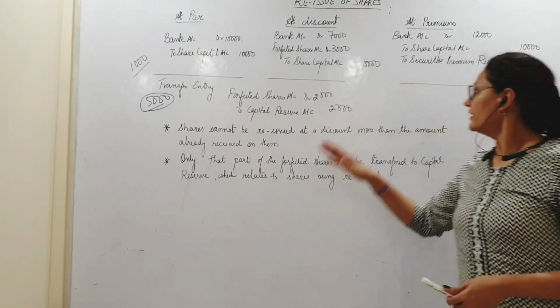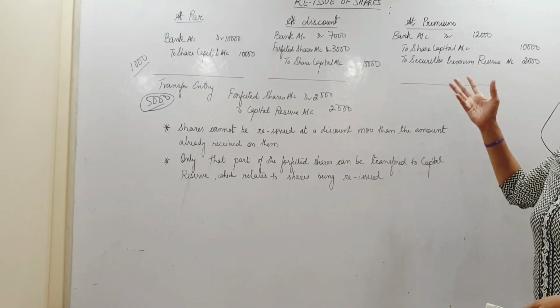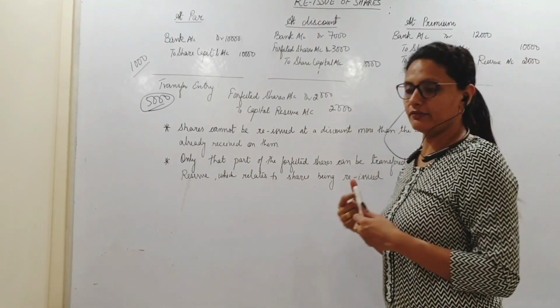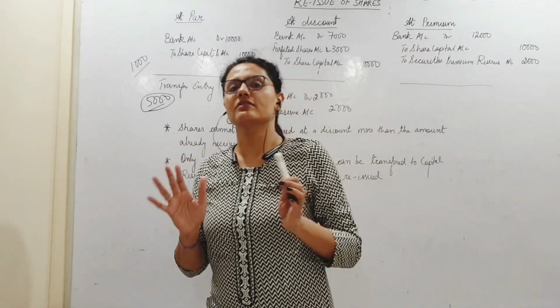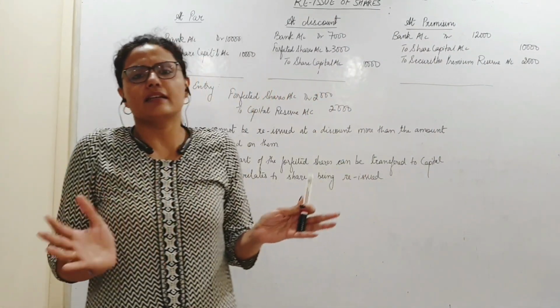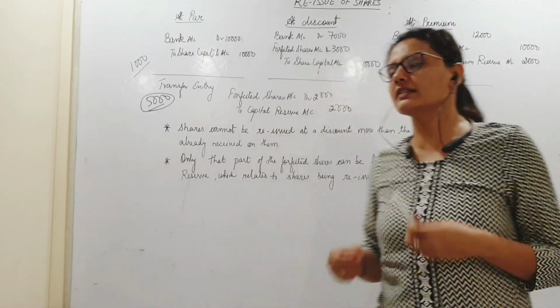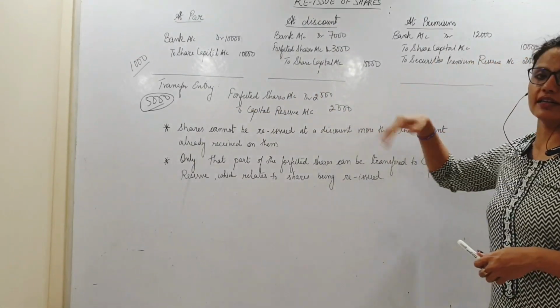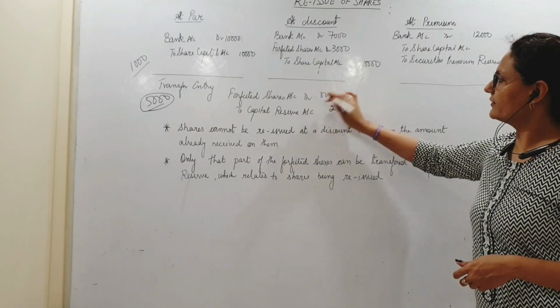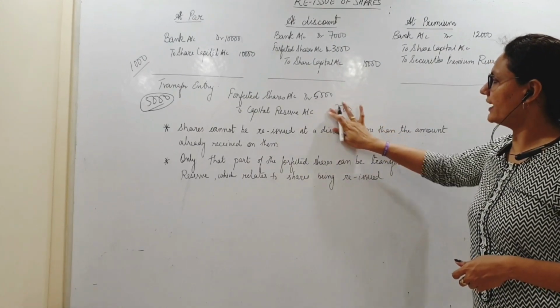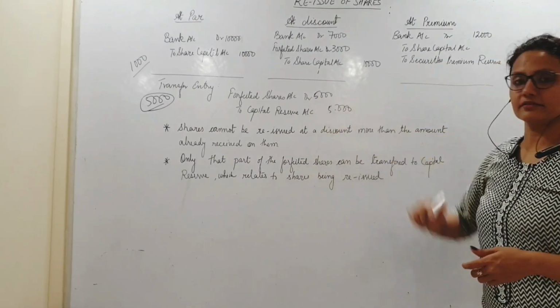Fine? Here again, I did not issue any discount, so I did not debit forfeited shares. So the entire 5,000 that I had forfeited is available for me. It's entirely my gain. Yes, no more losses. So again, in this case also it is 5,000. Okay, so 5,000 and 5,000 even here.